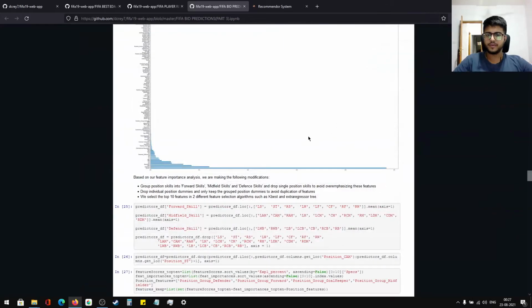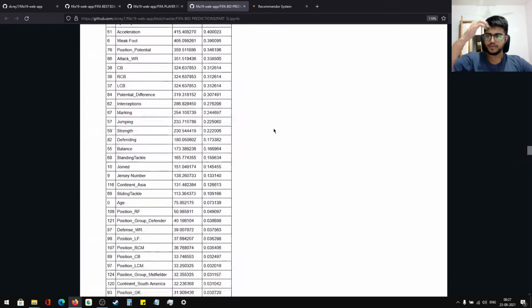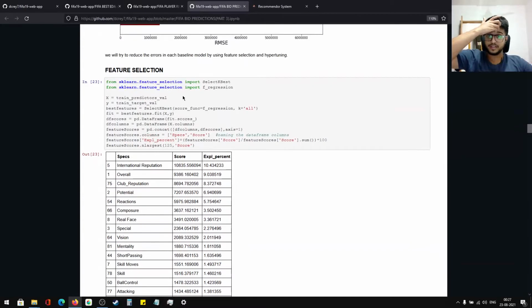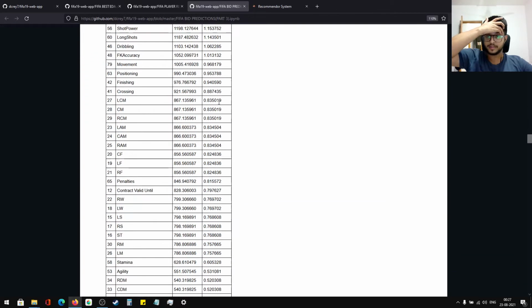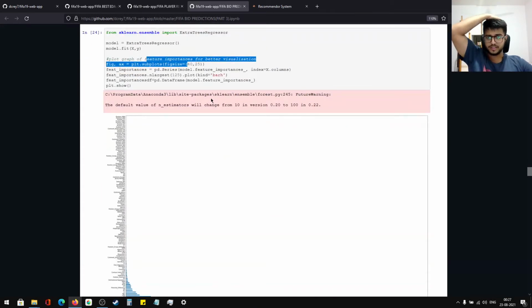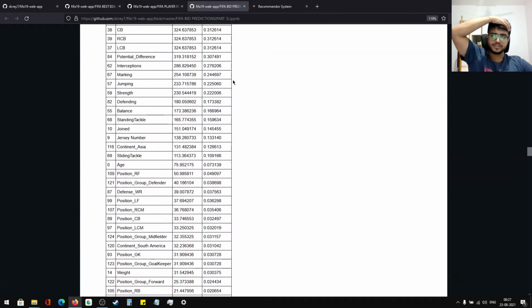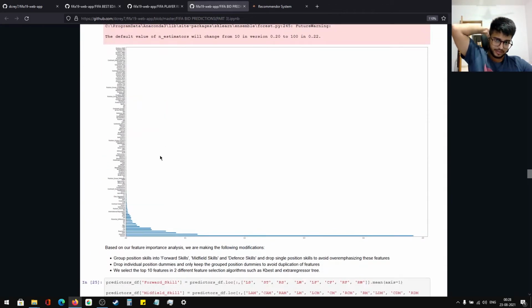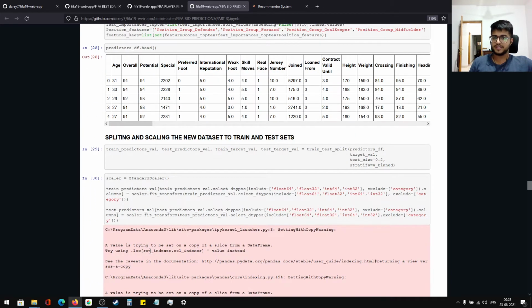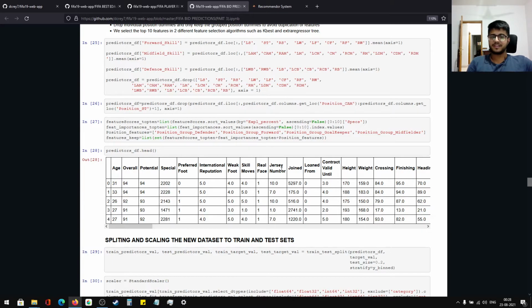So what I did was I tried to find between both. First I used a k-means method, the k-best method, and then I used the feature importance method. Whatever was matching in the first 10 of both models, I selected those, and those were the features that I'll be working with. I took it as a double check. There's nothing scientific, I just wanted to double confirm it, so that's why I've done it.